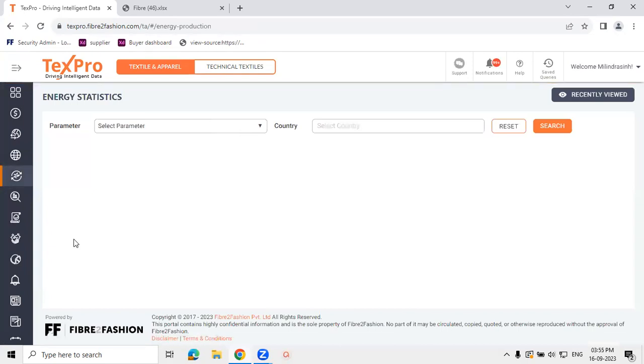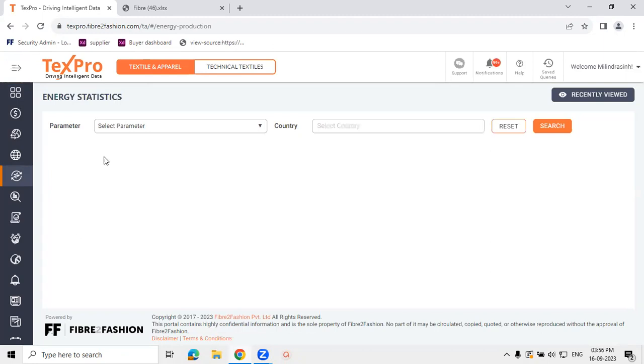Then we have energy statistics. To reduce the carbon footprint, brands need to source from countries which are more carbon neutral and have lesser CO2 emissions. To make such decisions, one requires information regarding the electricity and energy mix of the countries.